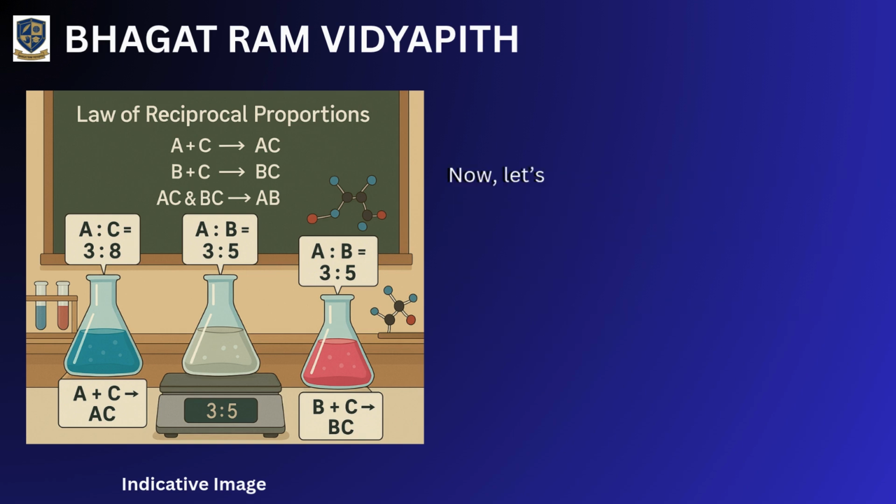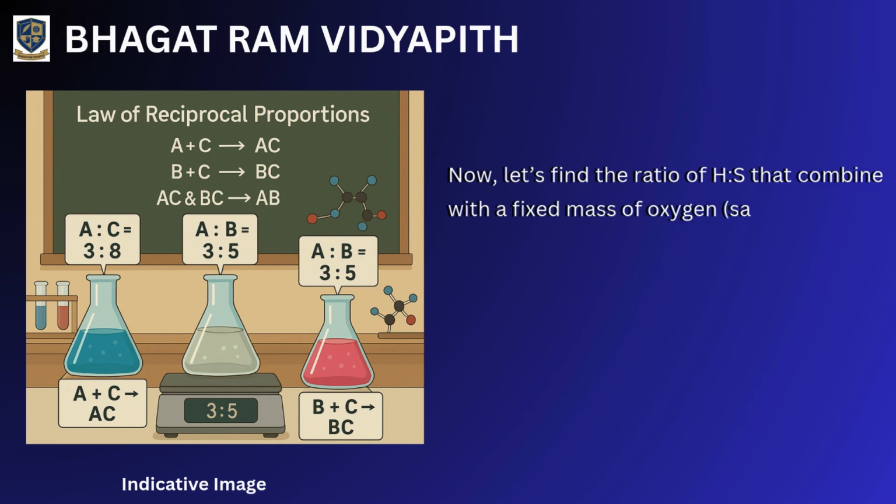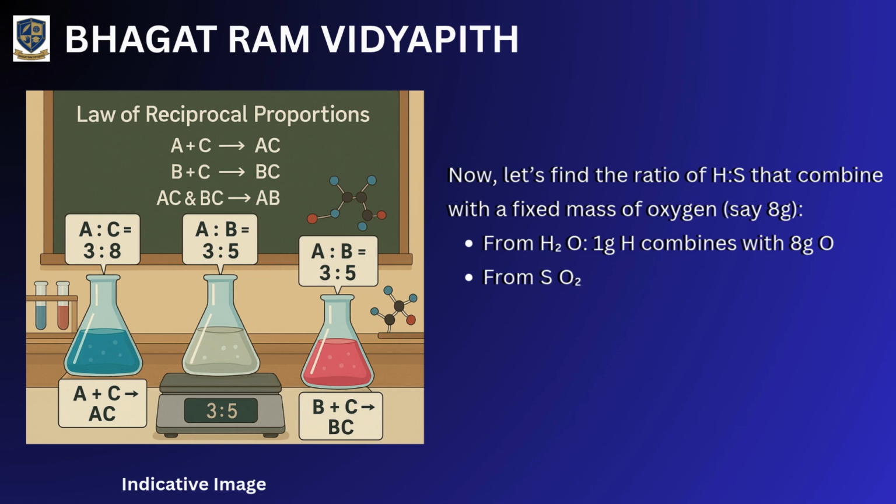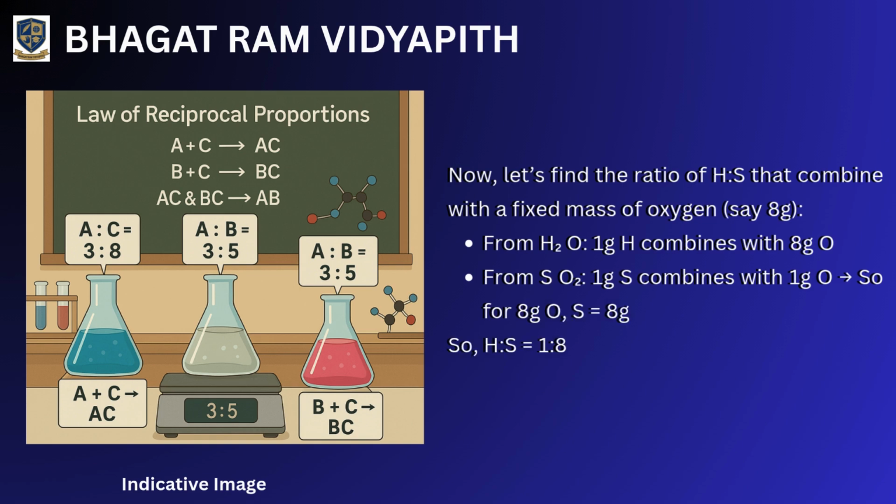Now, let's find the ratio of H:S that combine with a fixed mass of oxygen, say 8 g. From H2O, 1 g H combines with 8 g O. From SO2, 1 g S combines with 1 g O, so for 8 g O, S is 8 g. So, H:S is 1:8.